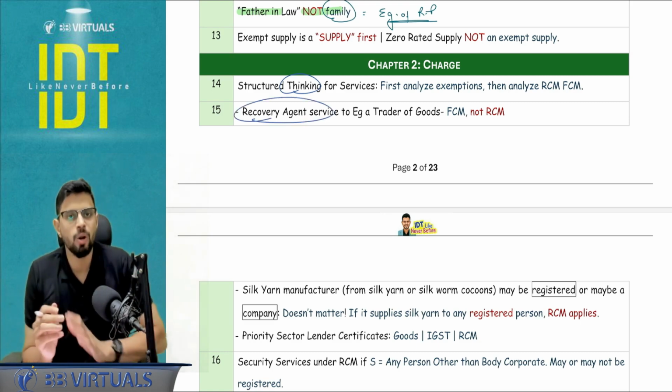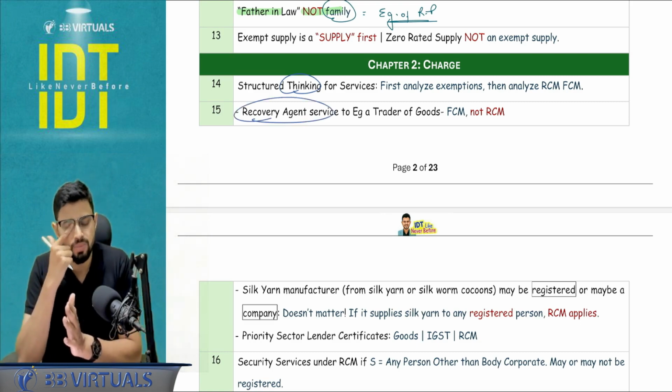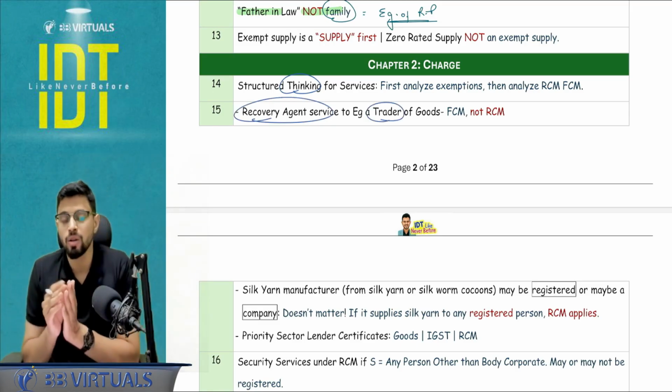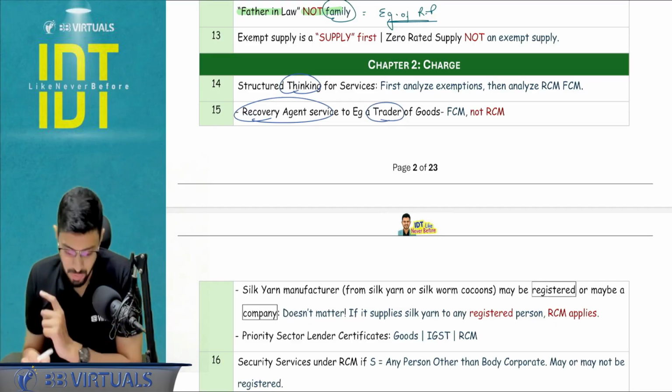Recovery agent service: a lot of times I see students putting this under reverse charge mechanism without seeing who is the recipient. If the recipient is, let's say, a trader, not a bank or a financial institution, then in that case, this is going to go under the forward charge mechanism.